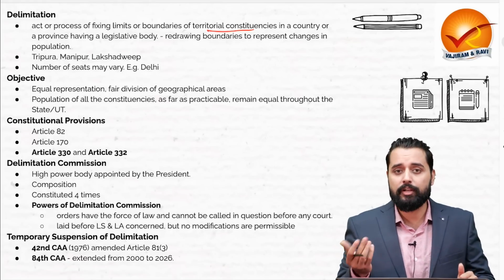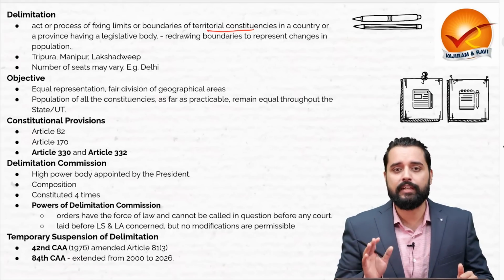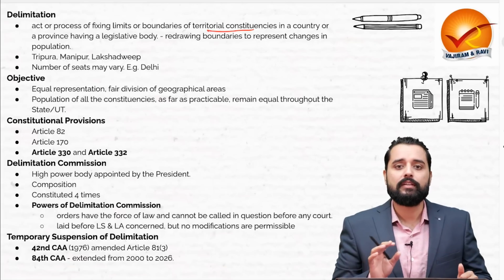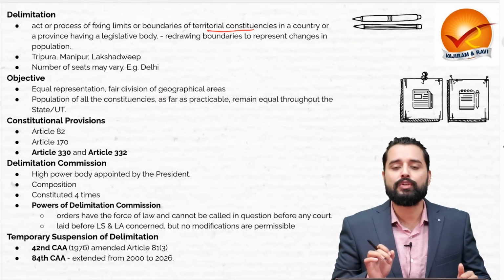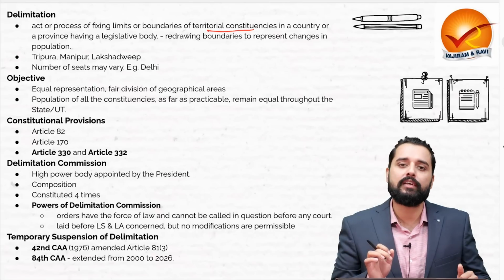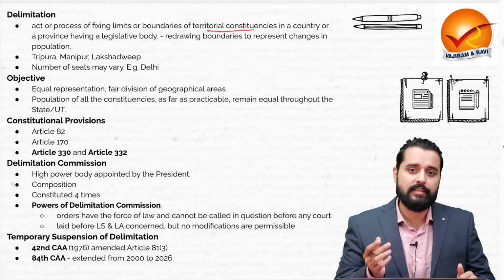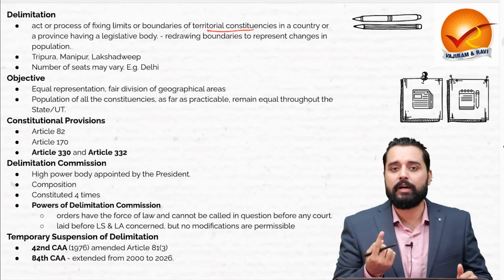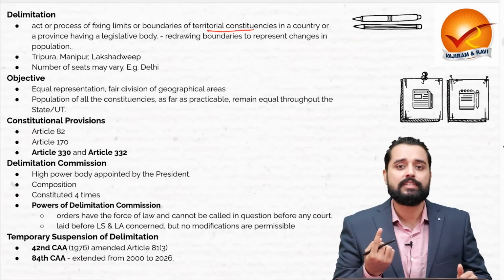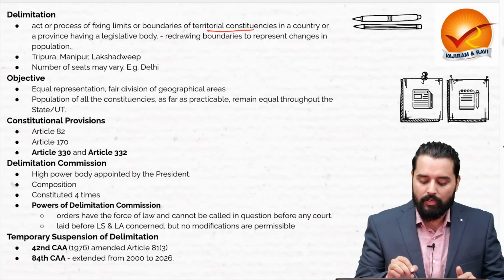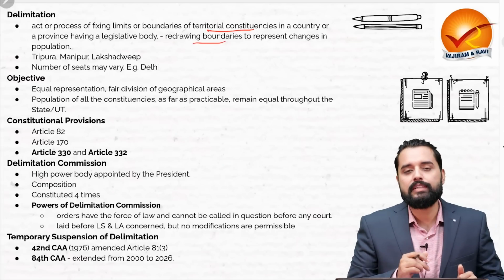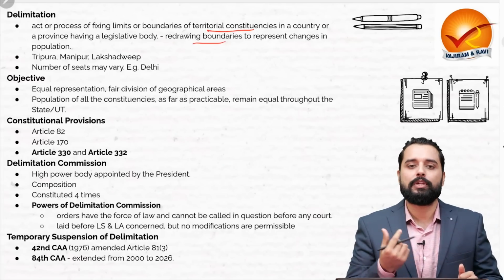For example, it will depend upon the population density. Like in Delhi, it sends in 7 Lok Sabha MPs because of the huge population density, whereas a similar geographical area in Ladakh, etc. will send a single MP, because the purpose here is that one member of parliament or one member of state legislative assembly should represent an equivalent number of people.